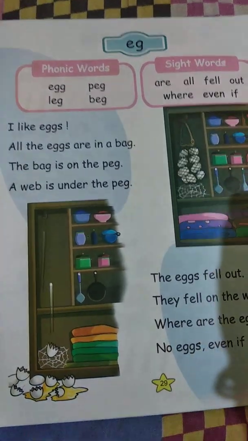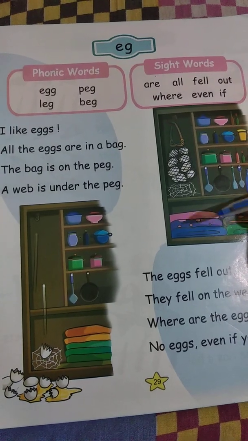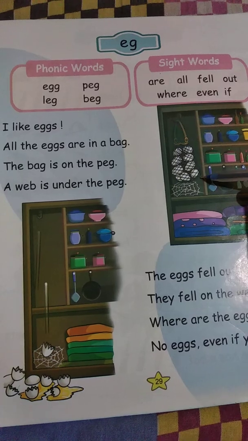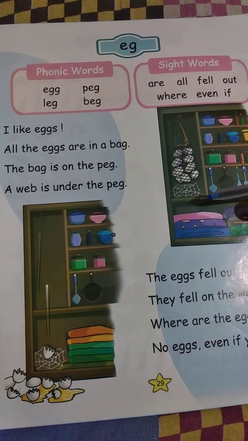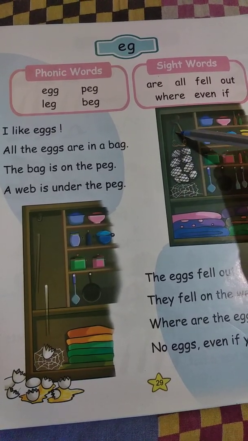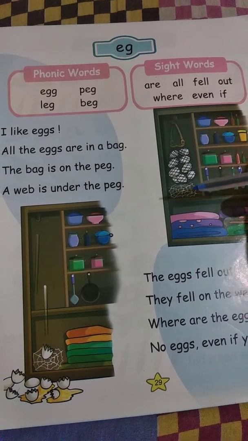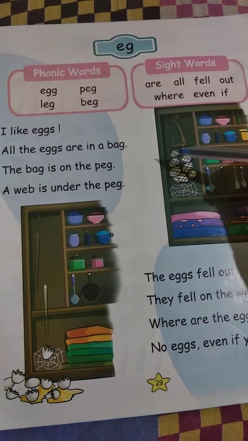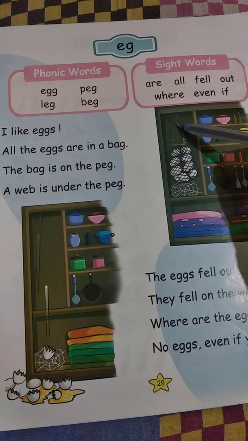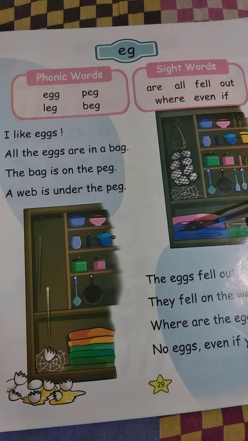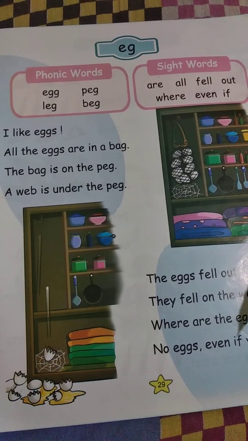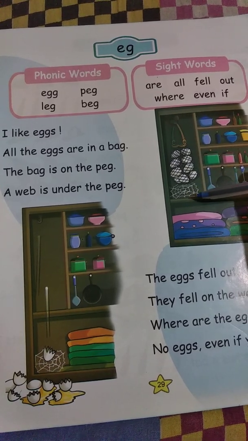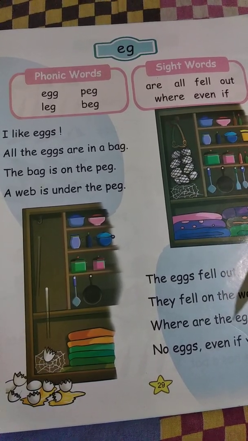I like eggs and all the eggs are in a bag. Here you can see all the eggs are in a bag. And the bag is on the peg. Peg means a short pin or bolt that is used for securing something in place. Here, this is called a peg. The bag is on the peg. A web is under the peg. It is a web. A web is under the peg.